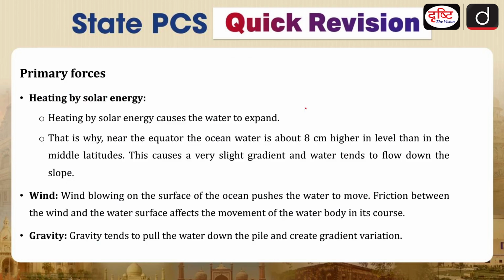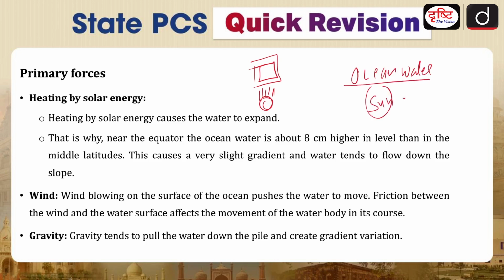Now looking at the primary forces. What are the primary forces which are responsible for the origin of the currents? One is solar energy. You know that when we talk about a particular substance, when you heat it, it will expand. Similarly, the ocean water, on getting heat from the sun, will also expand.